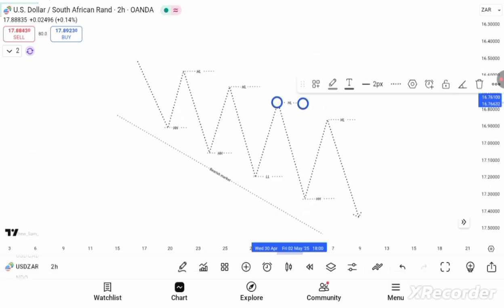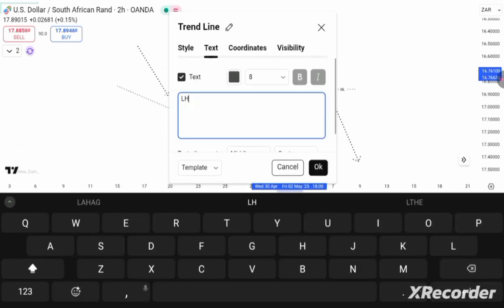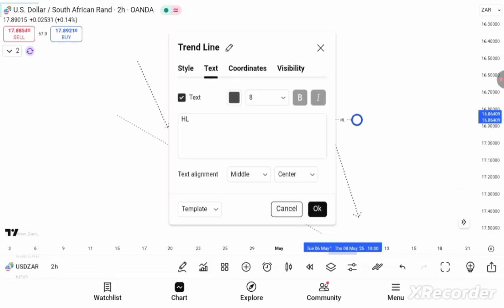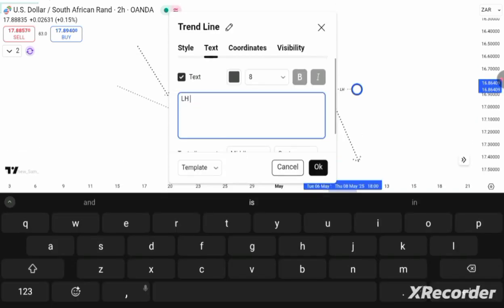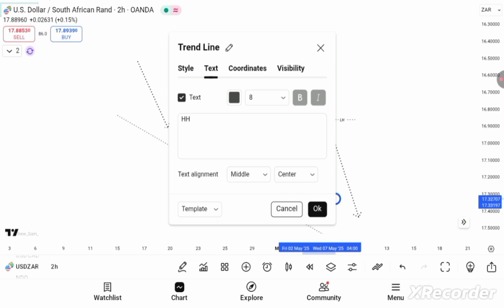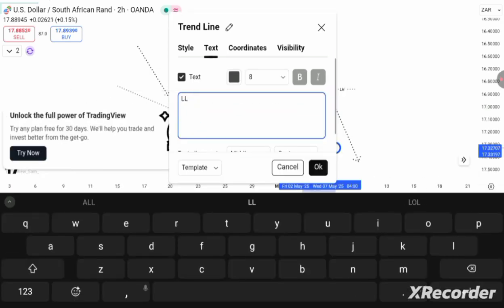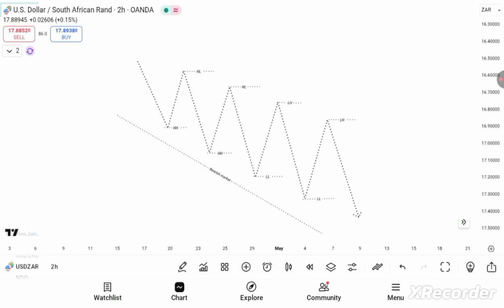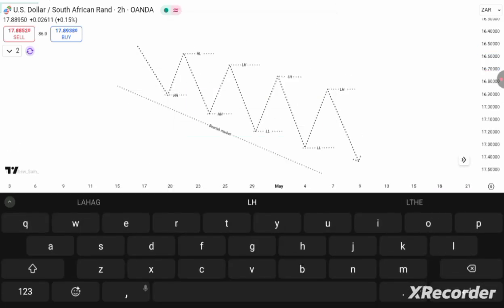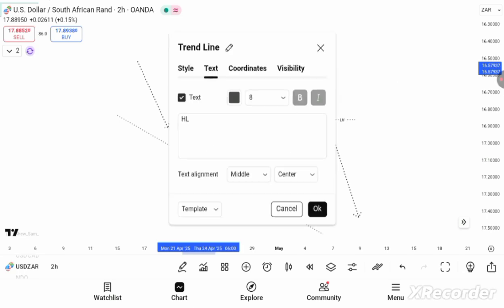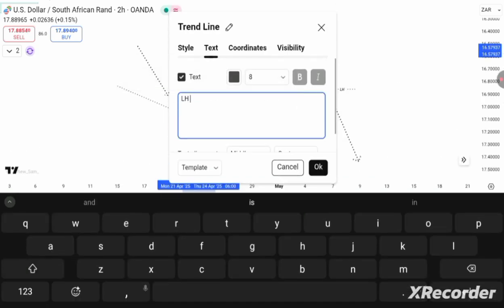I'm just going to change all this. Lower highs, lower lows, lower highs, lower lows. That is how you will know that this market is bearish. Price keeps breaking the lows. That is how you will know that this market is bearish. And it is always good for you to follow the trend of the market.